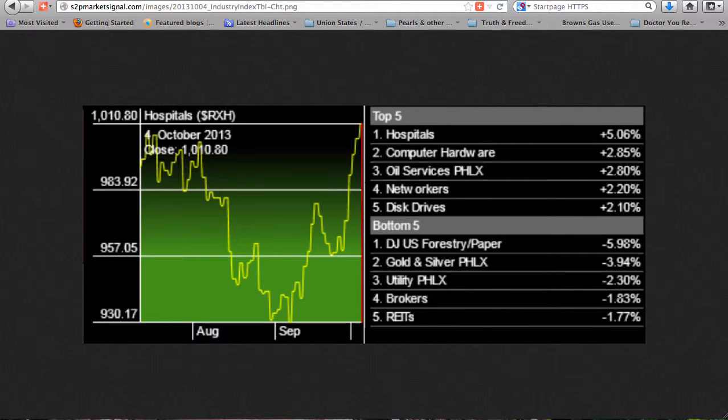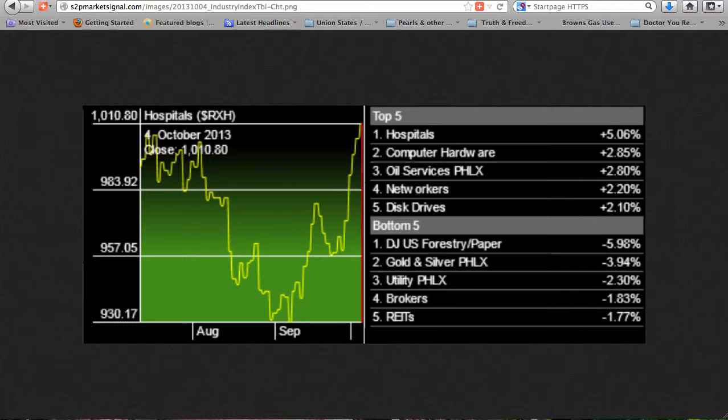Industry rotation the last 2 weeks. All of the top 5 industries are positive, and only 2 of the bottom 5 are negative. Bullish, gold and silver remains in and now leads the bottom 5. REITs has left the bottom 5 and entered the top 5. Disk drives and computer hardware remain in the top 5. Banks has left the bottom 5.